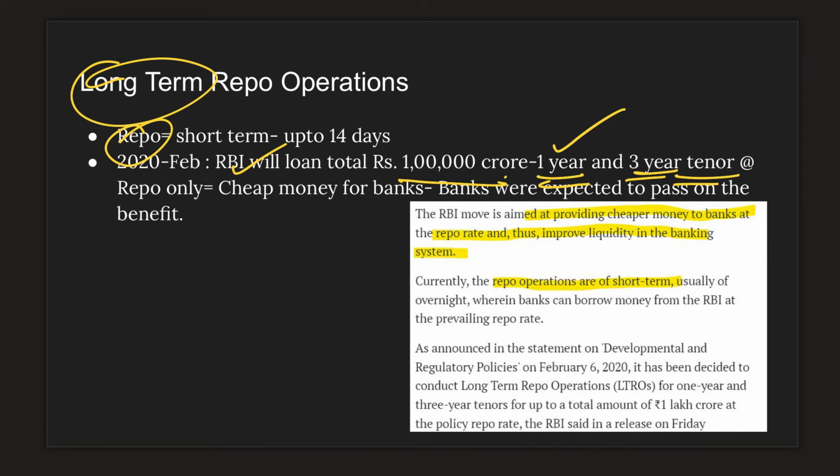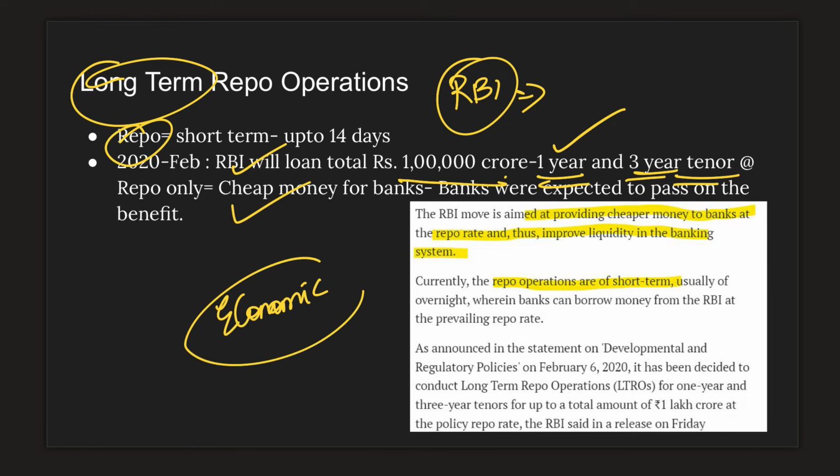Repo rate is usually very less when compared to the long term loans. So they're getting cheap money. It is a way by RBI to encourage banks to use this money and make them work so that they have better business, and it will also create economic activity in the economy after the pandemic. This is the objective with which RBI went ahead.